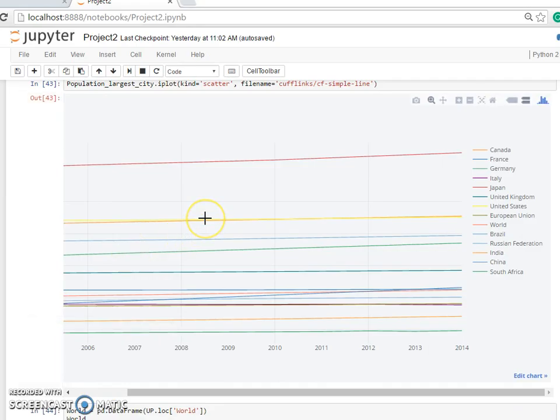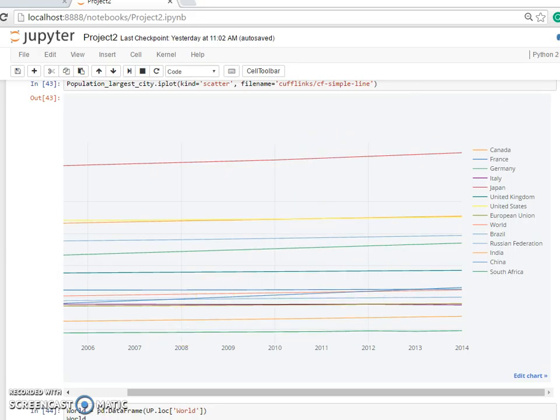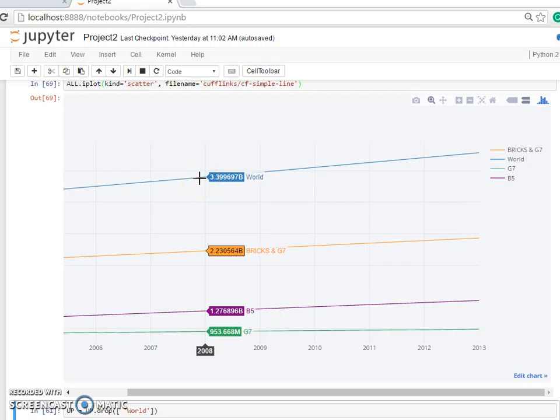This chart shows the population in the largest city. We can see that for Japan, over 6% of the urban population is in the largest city, and this number is still increasing. From this line chart, I compared the G7, BRICS, and the world, as well as BRICS and G7, these 4 values. We can see the G7 remains stable, but the BRICS have a huge increase. That means these 12 countries occupied over 60% of the world urban population.